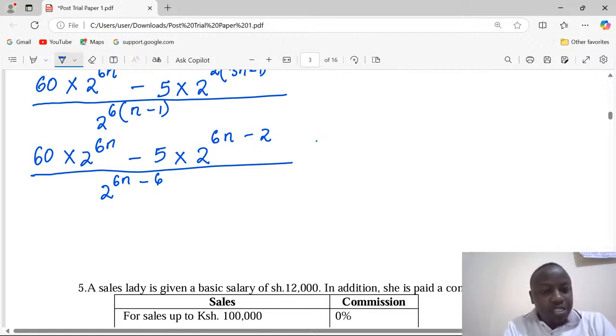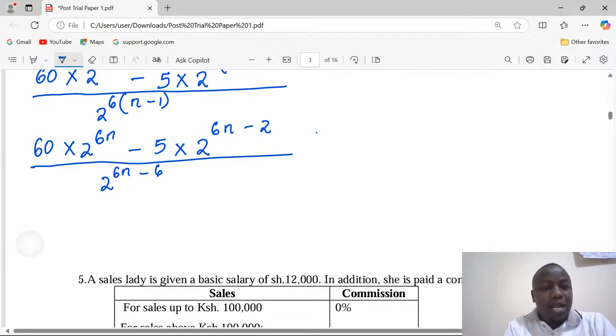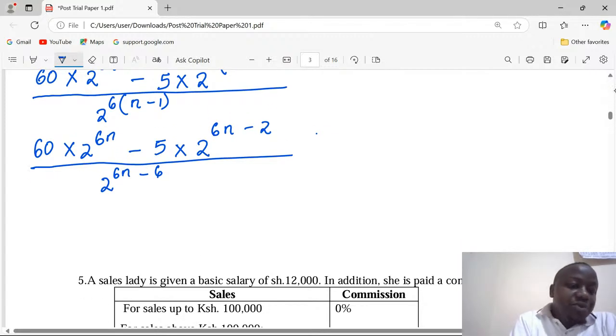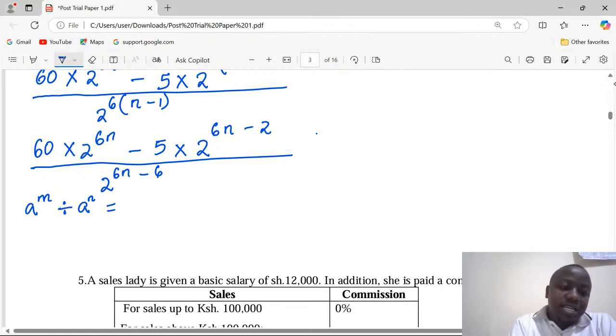At this point, we can also apply another law of indices, which says that in case we have a power m being divided by a power n, we can solve this by simply taking a and subtracting the powers.